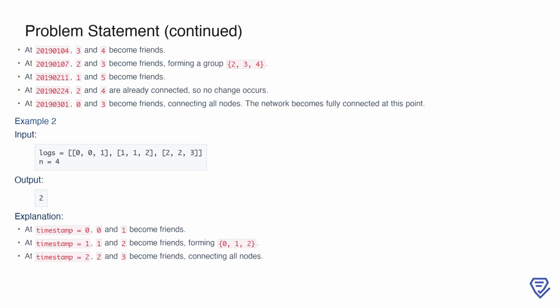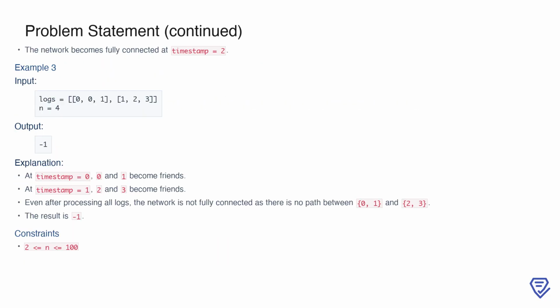At this point, there are still multiple disconnected groups. While 2 and 4 are already part of the same group, at 20190224, no new connections are formed. Finally, at 20190301, 0 and 3 become friends, which unites all the groups into one fully connected network. The earliest timestamp when everyone is connected is therefore 20190301.